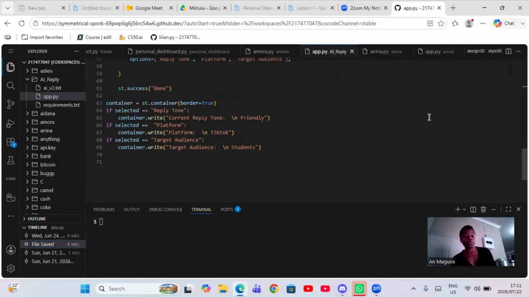Okay. Then you go down here, we have problems, output, debug console, but now terminal is the one that is highlighted. This is what we want to focus on. This is where we're going to type in our commands to run, to see the output, to create files, etc. Right? So I'm going to walk you step by step. Then this dollar sign is a prompt.